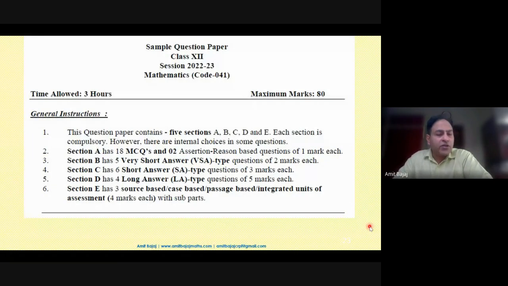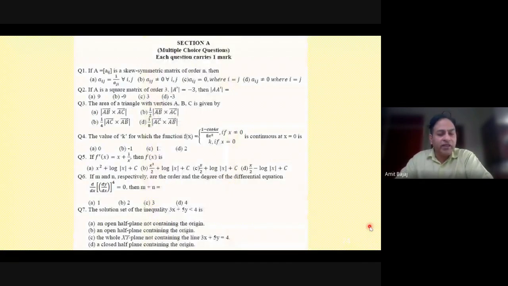So here is the screenshot from the CBSE sample paper. I will not be talking about that because we have a lot of other things to be covered in this session. Everyone must have gone through the paper, and must have shared and discussed the same with your kids as well. One thing is very, very important, which I highly recommend.